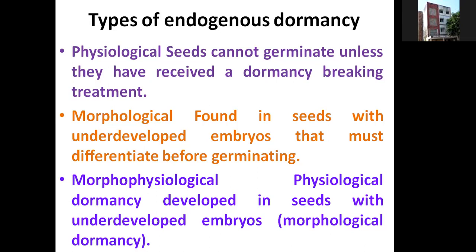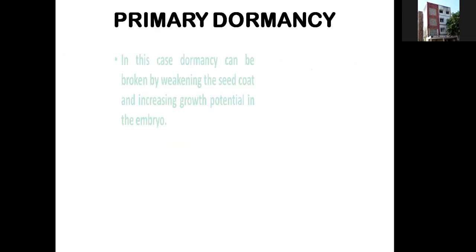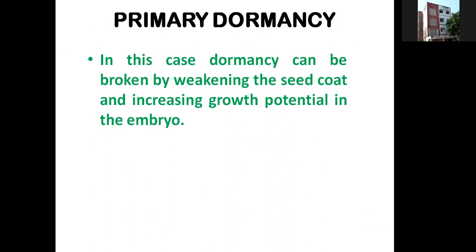Morphophysiological dormancy develops in seeds with underdeveloped embryos, that is because of the morphological dormancy. Then in primary dormancy, in this case, the dormancy can be broken by weakening the seed coat and increasing the growth potential in the embryo. If the embryo itself does not have the capacity to break the seed coat, then by applying some external force, we can create the ability or power in this embryo by breaking the seed coat.